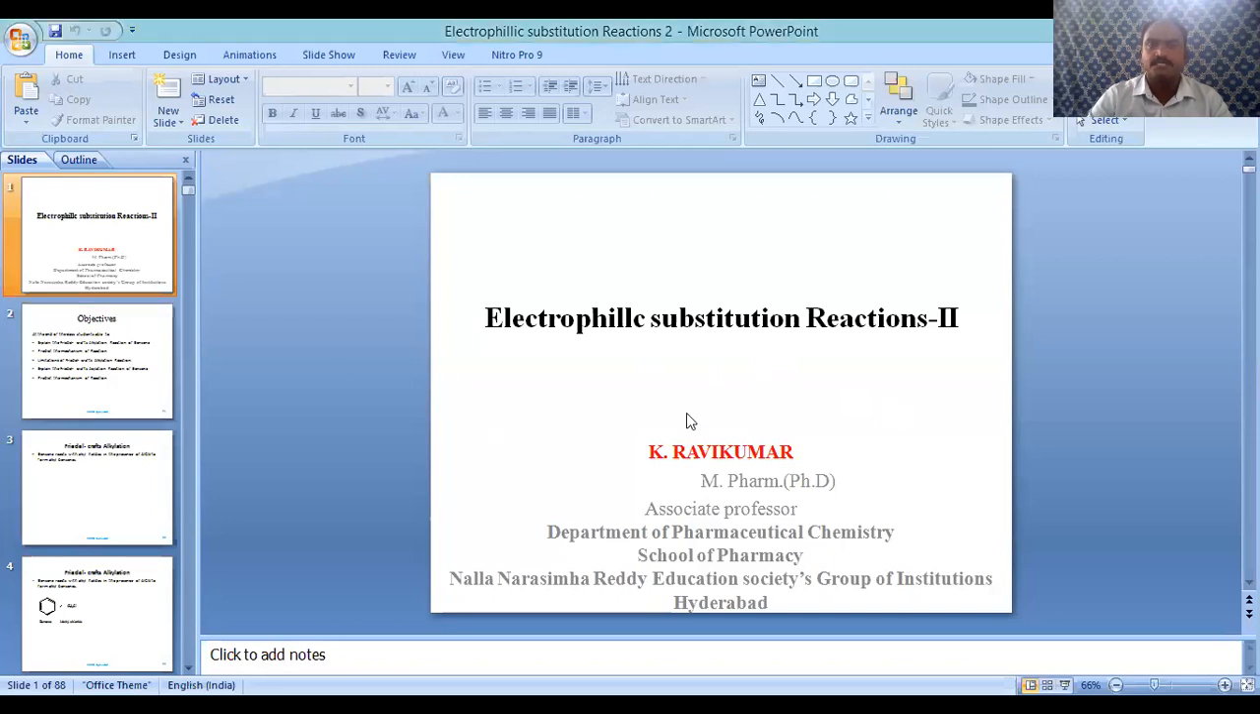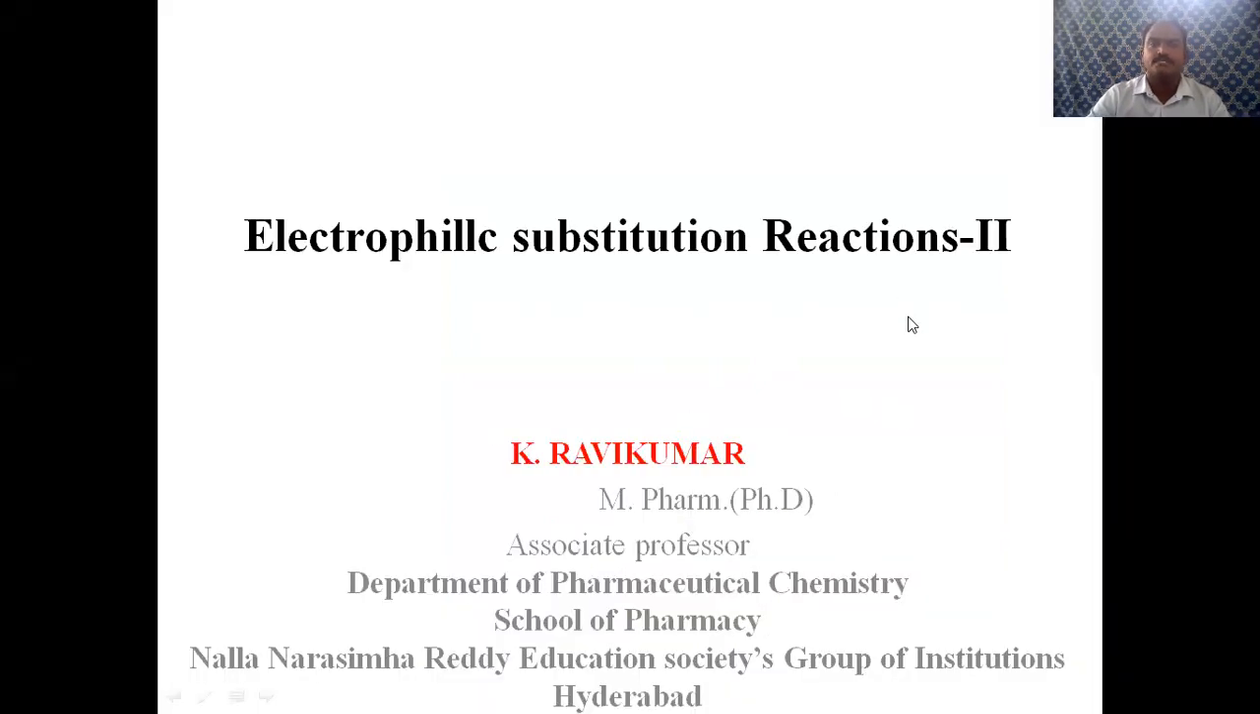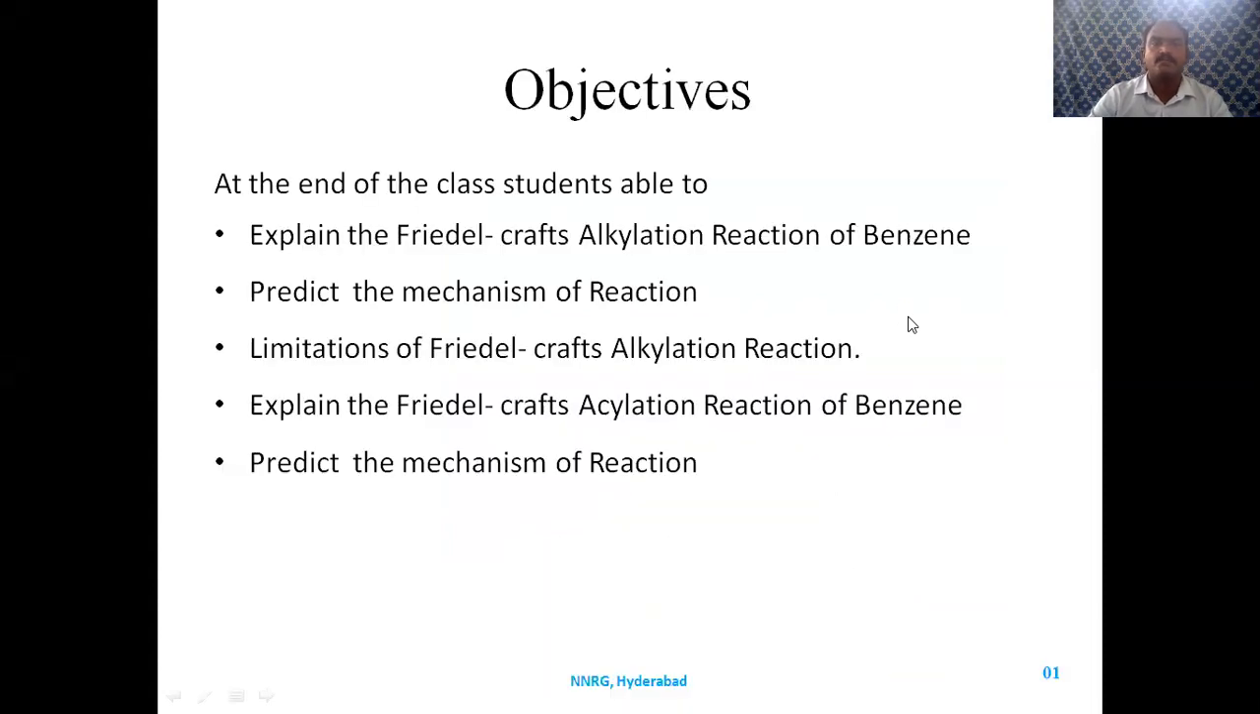The objectives of this class. At the end of the class, the students should be able to explain the Friedel-Crafts alkylation reaction of benzene and predict its mechanism, and also explain the limitations of Friedel-Crafts alkylation reaction. Students can explain Friedel-Crafts acylation reaction of benzene and predict its mechanism.